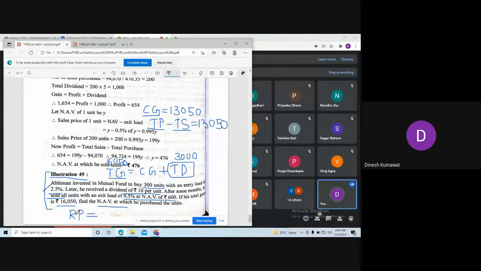How are we going to calculate the redemption price? Exit load is given, and the rate of dividend is given. Net asset value of purchase is given, and total gain on purchase. Just tell me how to find the redemption price using this exit load and the net asset value on redemption.